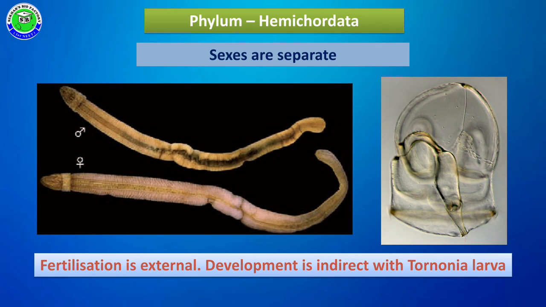So these are some of the important characteristic features of phylum Hemichordata. The most important characteristic is that these are half chordata members. The body can be divided into three parts: proboscis, collar and trunk, and they perform respiration with the help of gills. Along with this, these members show organ system level of organization with external fertilization and indirect development. The larva of Hemichordata is called the Tornaria larva.